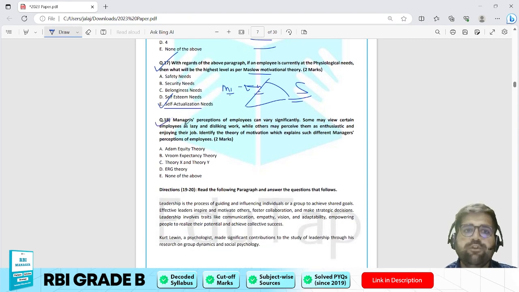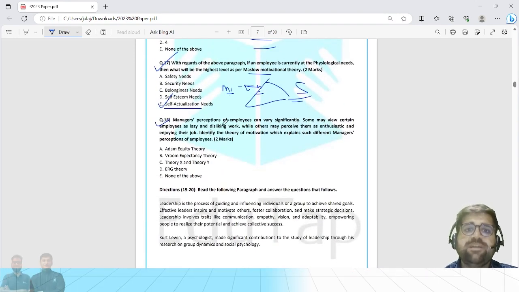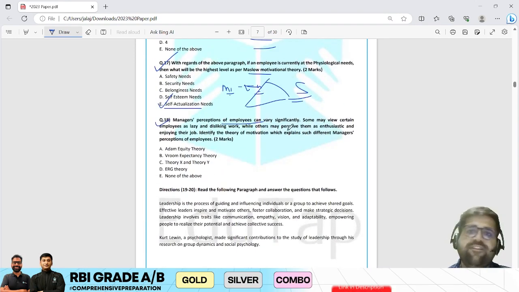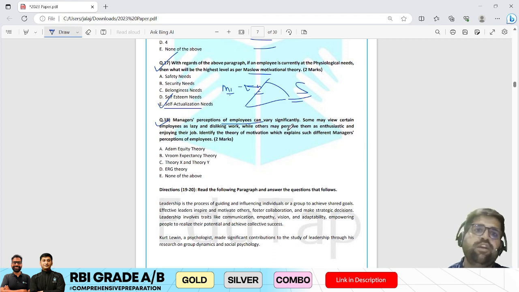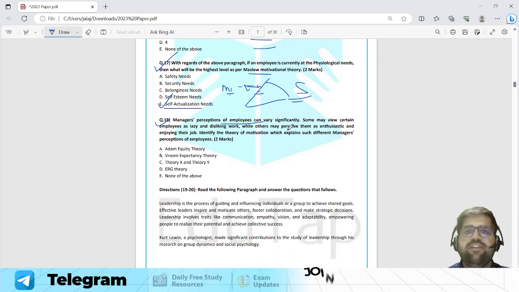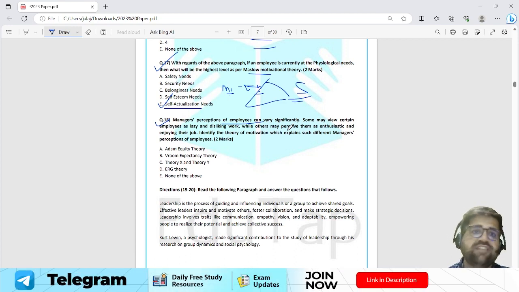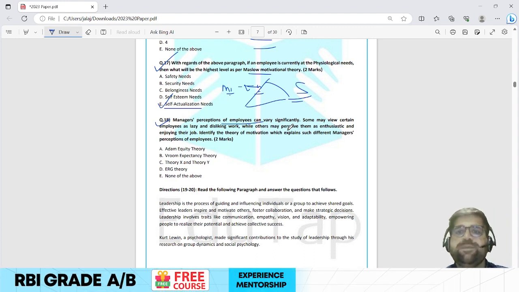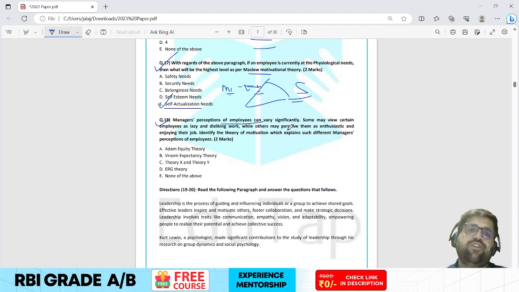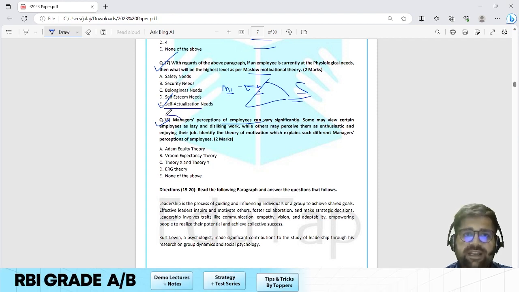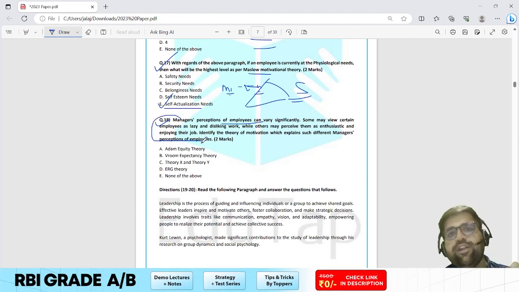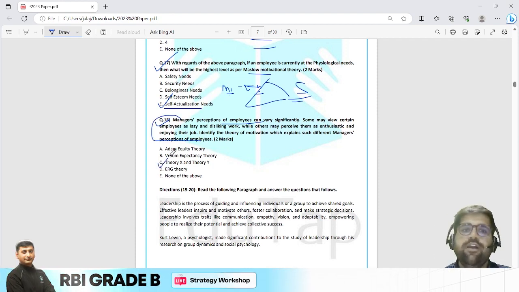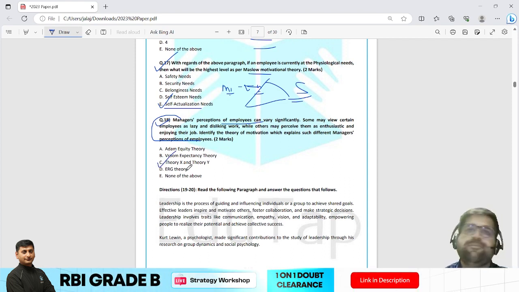Okay, coming to question number 18. Manager perception of employees can vary significantly. Some may view certain employees as lazy and disliking work, while others may perceive them as enthusiastic and enjoying their job. Identify the theory of motivation which explains such different managers' perception of employees. So question number 18 is directly telling you regarding theory X and theory Y, which was given by Douglas McGregor.